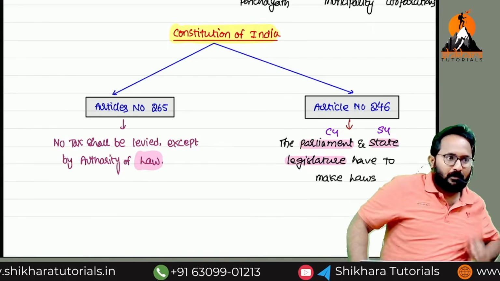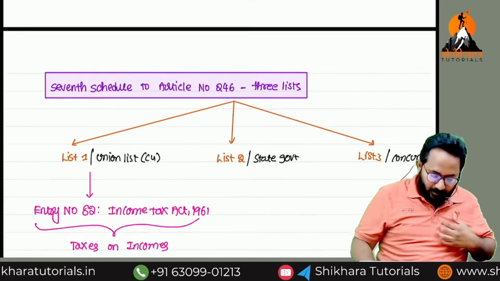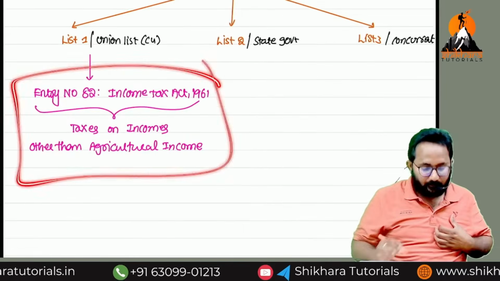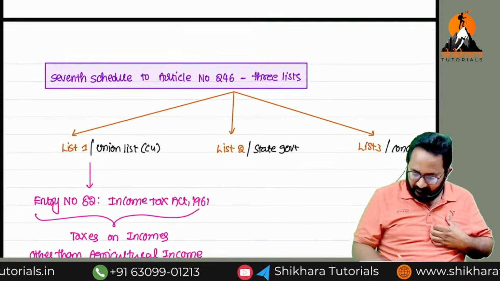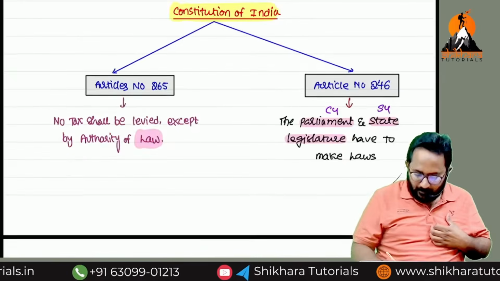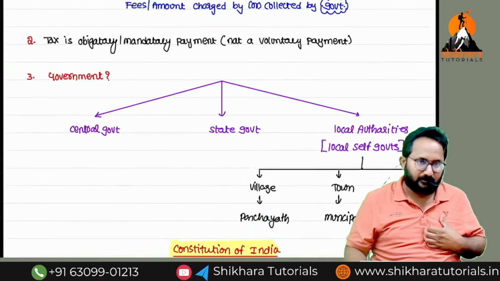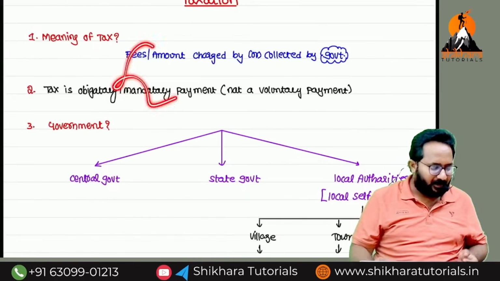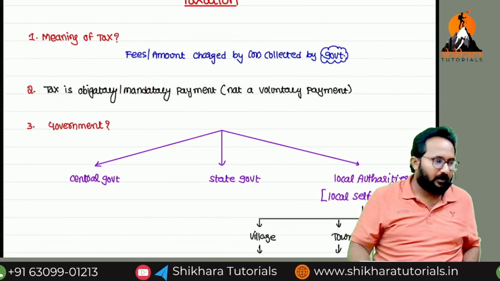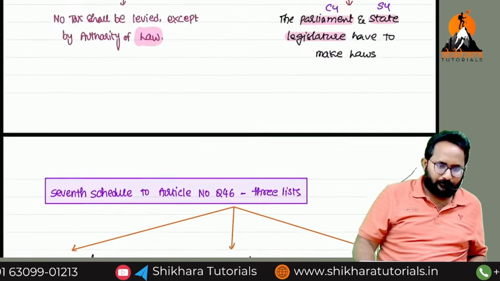Understood? How many MCQs have we covered? This is an MCQ. Yes, these lists are also MCQs. These article numbers are MCQs. Local authority you can expect as an MCQ. This they will not ask, don't worry. Understood? Pakka?